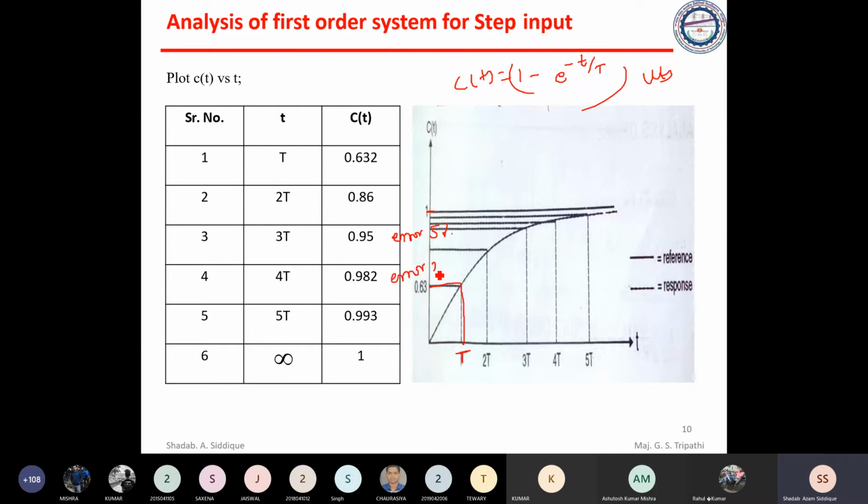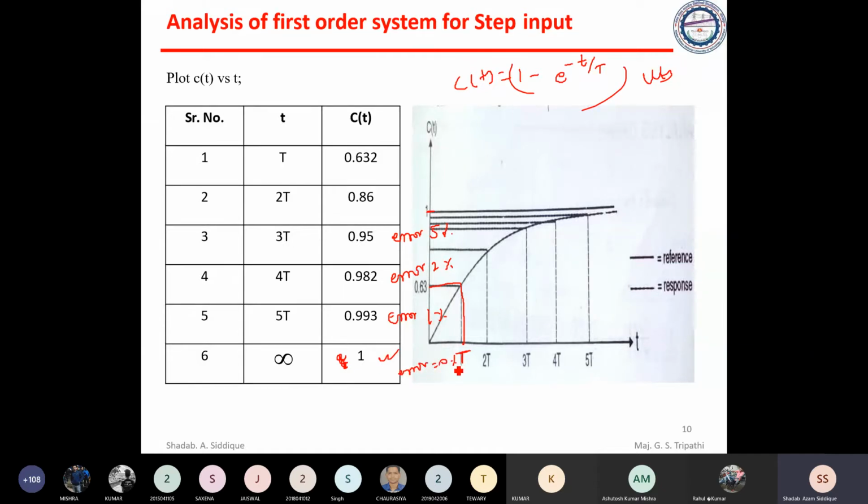Error is equal to 2%, approximately 2%. Now for 5t, error is equal to 1%. And for 6t, it will become c of t almost 100%, not 100%, almost 100%. Sorry, it is taken as infinity. It is taken as infinity, it is 100%. 100% output, then error is equal to 0.